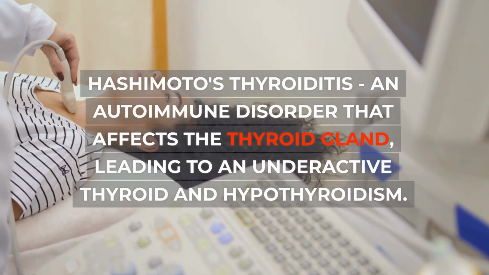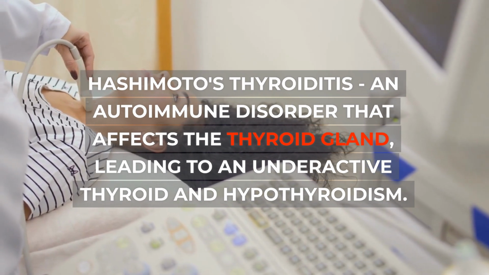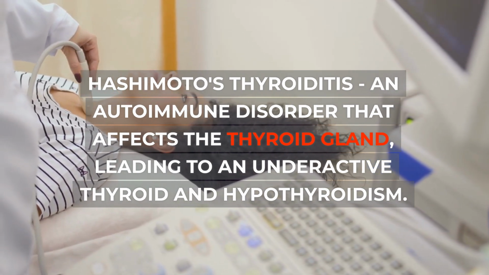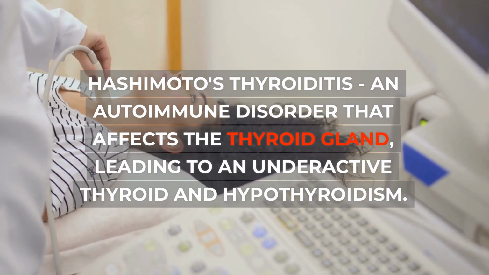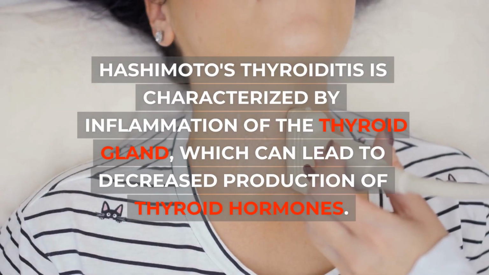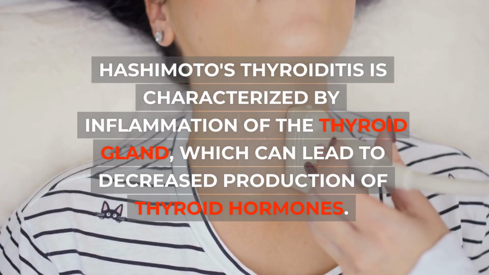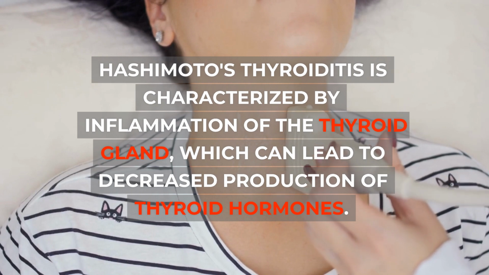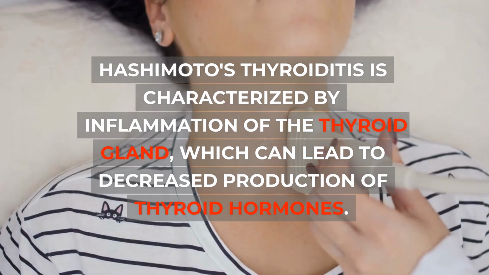Hashimoto's thyroiditis, an autoimmune disorder that affects the thyroid gland, leading to an underactive thyroid and hypothyroidism. Hashimoto's thyroiditis is characterized by inflammation of the thyroid gland, which can lead to decreased production of thyroid hormones.